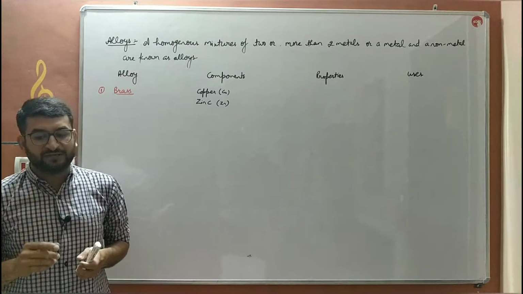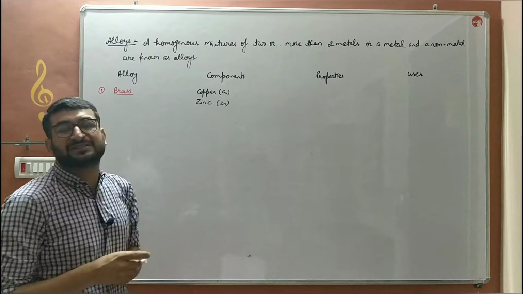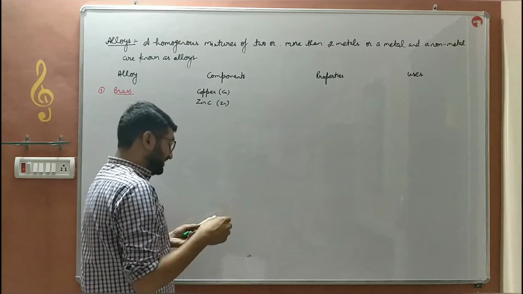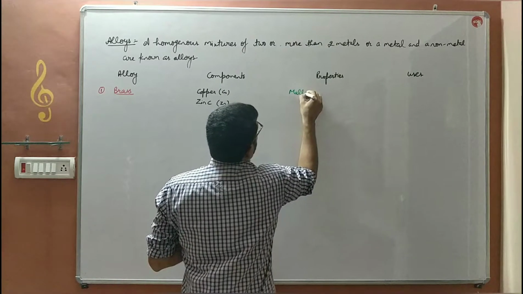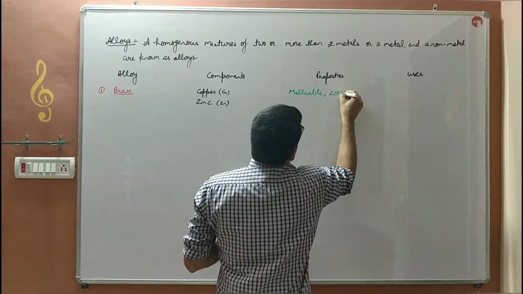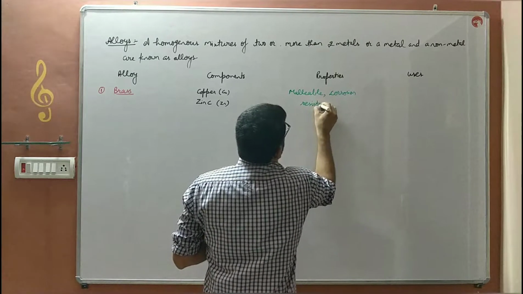In brass, 90% copper is there and 10% zinc is there. Brass is highly malleable, so it can be converted into thin sheets by hammering. It is corrosion resistant. That term you can write in every alloy.